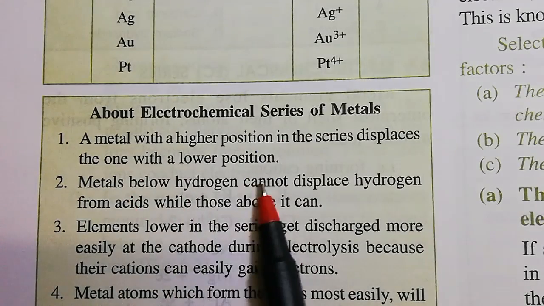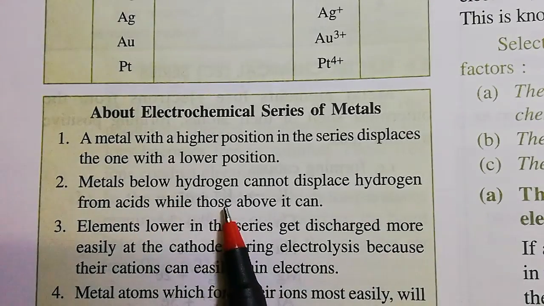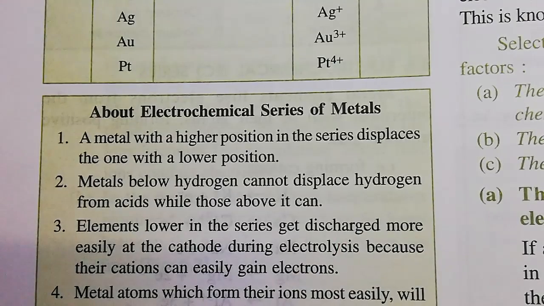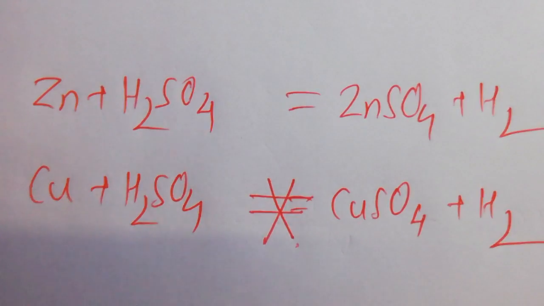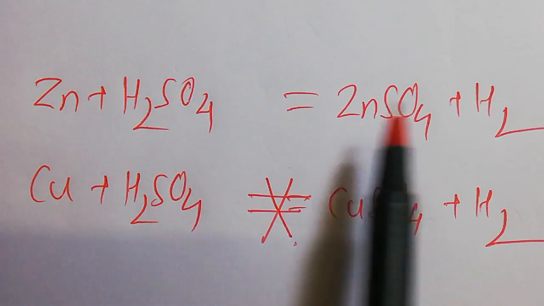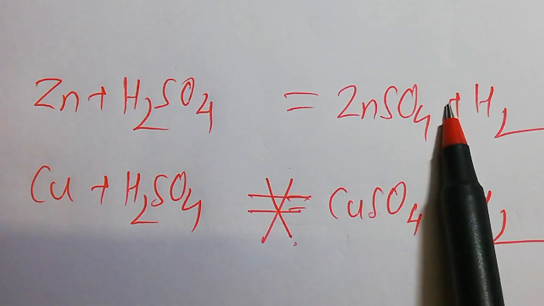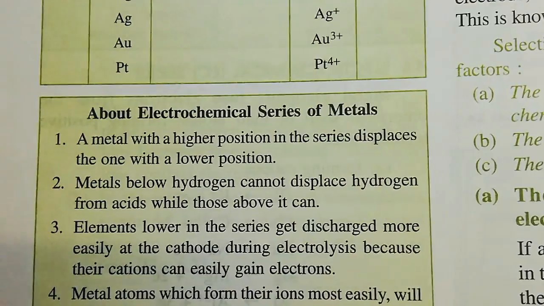Number two: metals below hydrogen cannot displace hydrogen from acids, while those above it can. For example, zinc can displace hydrogen from acid to form hydrogen gas, but copper cannot. The first reaction is possible, but the second one is not, because copper is placed below hydrogen in the activity series.